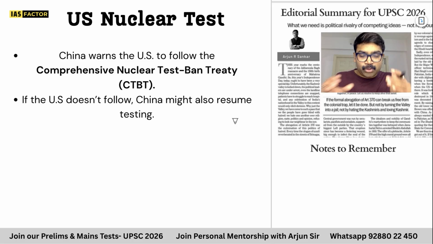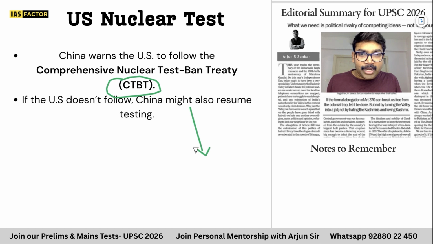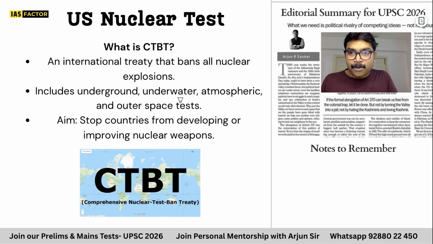And now coming back, I'll give you some few important explainers here, because these explainers can be very important. What is the concept of CTBT? China will also start doing it. So what is this Comprehensive Nuclear Test Ban Treaty? Just understand, this is a treaty which makes the countries limit their nuclear arsenal. They cannot create nuclear explosions except under certain circumstances. For certain uses you can do it, but you cannot do a normal nuclear explosion just for the sake of defense. So what is CTBT? Is India part of this? Let's quickly find it out. It's an international treaty that bans all nuclear explosions.